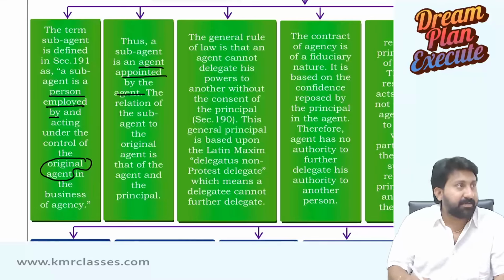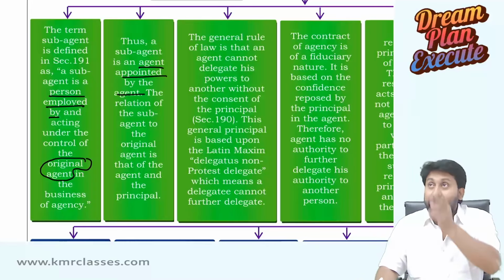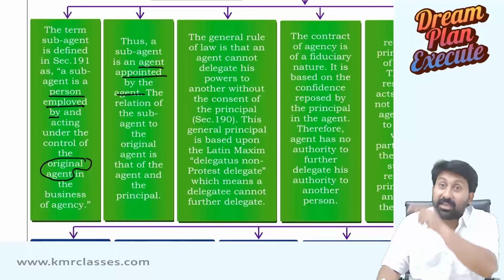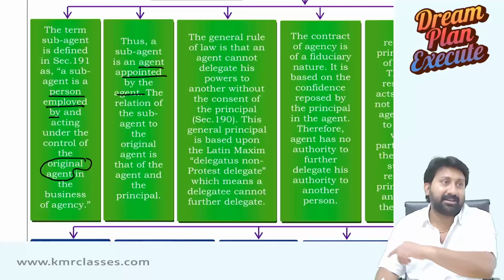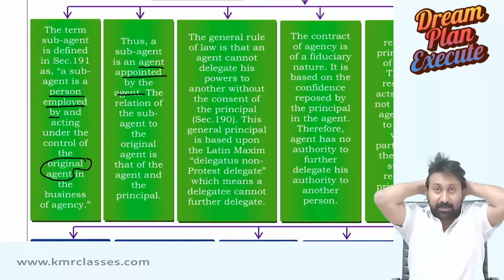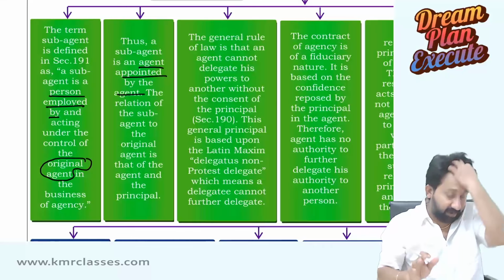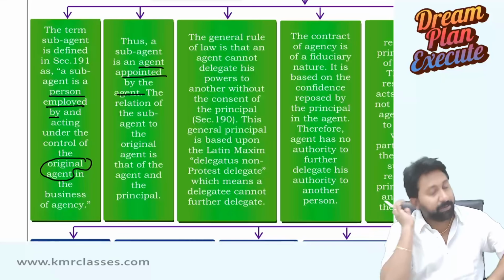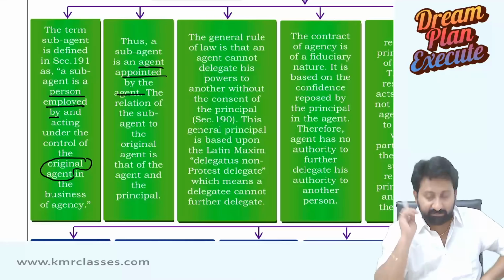The relationship between sub-agent and original agent is that of agent and principal. That's what I told you. Sub-agent is the agent to the agent. The original agent will be the principal to the sub-agent. So what relationship exists between agent and sub-agent? Principal-agency relation. How the principal-agency relation works, the same way the agent and sub-agent relation will work.